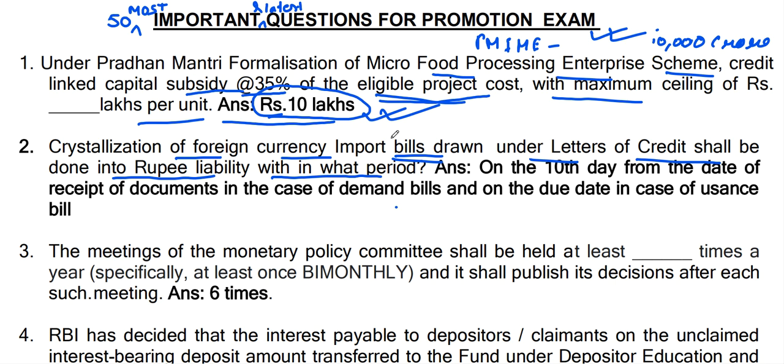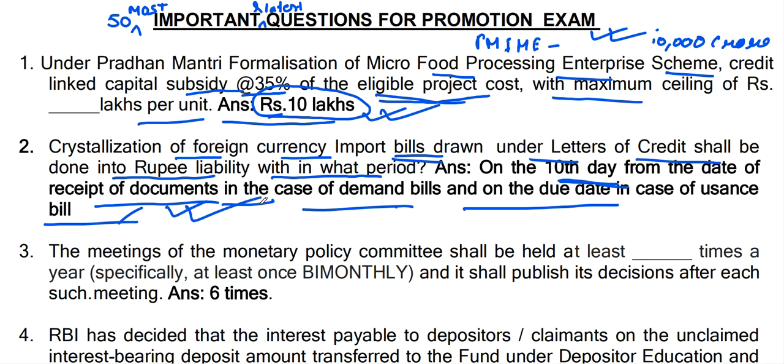So crystallization of foreign currency import bills drawn under letter of credit shall be done into rupee liability within what period? On the 10th day from the date of receipt of document in case of demand bill. If it is a demand bill, then 10th day from the date of receipt of document. And on the due date in case of usance bill. Usance bill, there is no waiting period. On the same day you have to do it. And demand bill 10 day from the date of receipt of document.